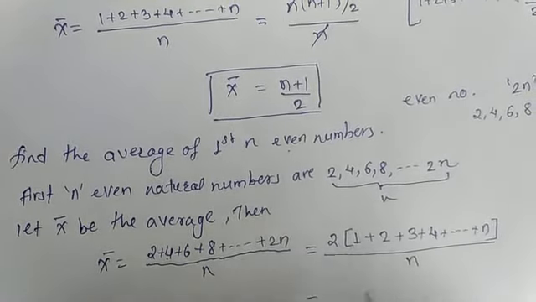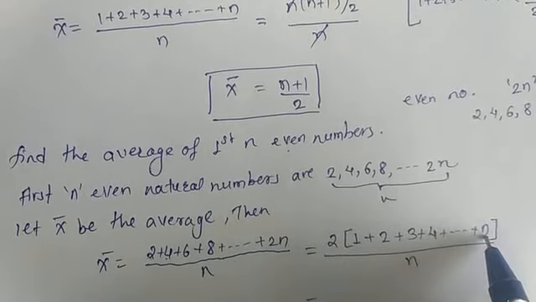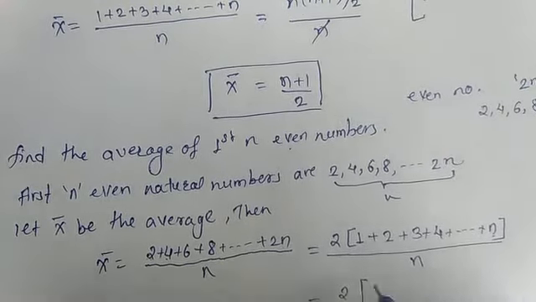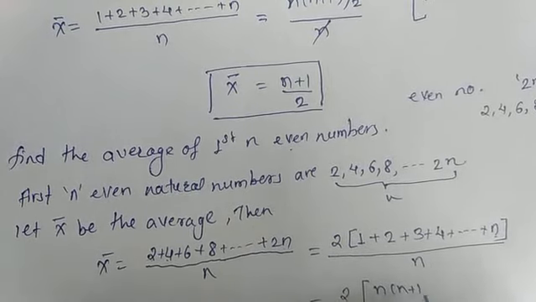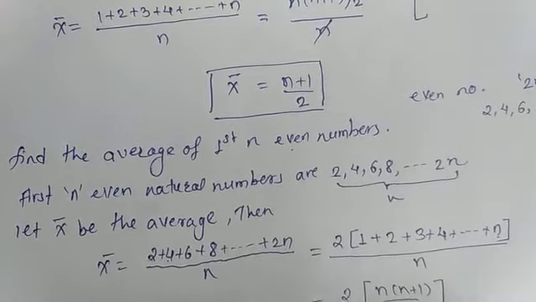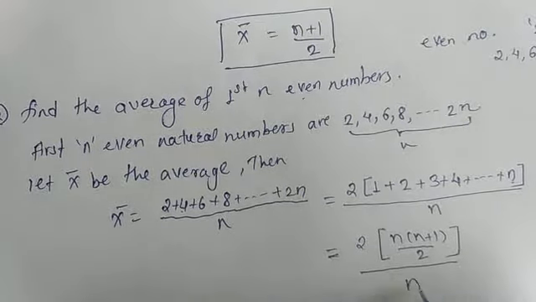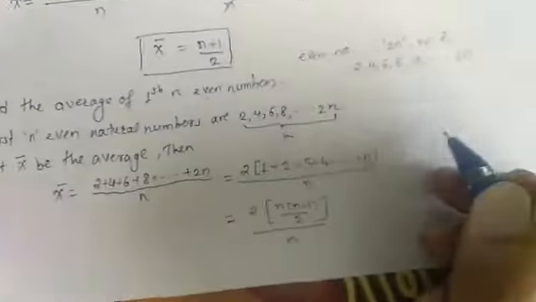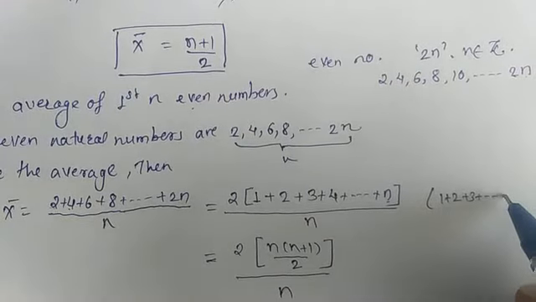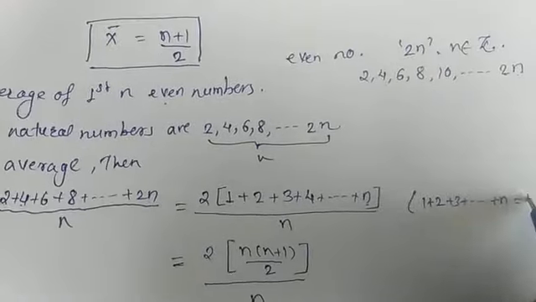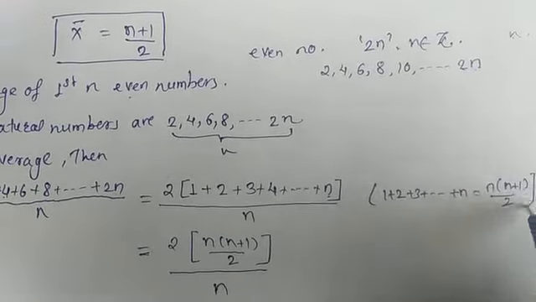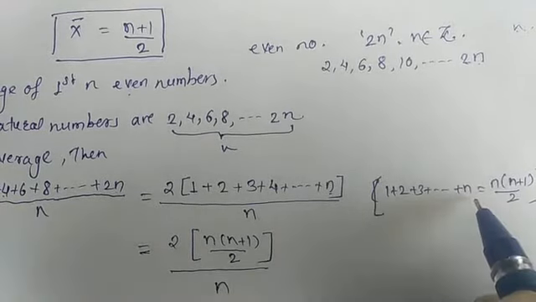So if you see the bracket, it is the addition of the first n natural numbers, so it will be 2 into bracket n into n plus 1 divided by 2, and totally divided by n. Okay, as this formula is here, you have to write 1 plus 2 plus 3 up to n is equal to n into n plus 1 divided by 2, the addition of the first n natural numbers.